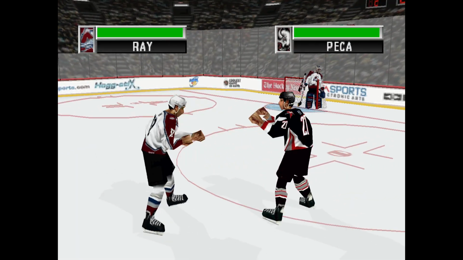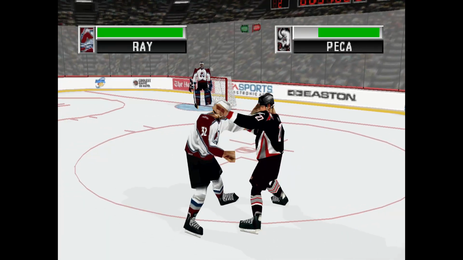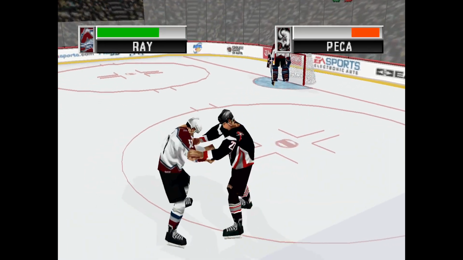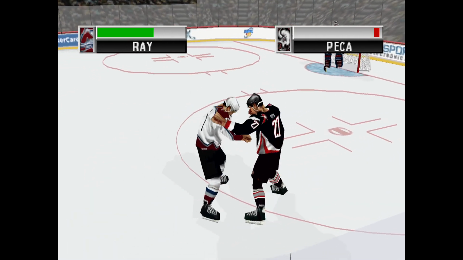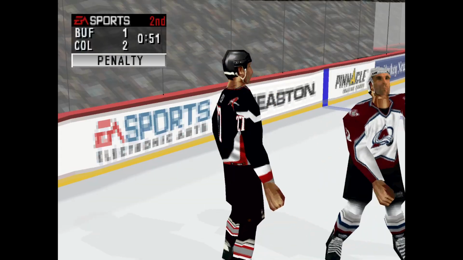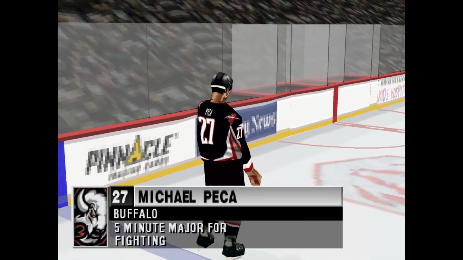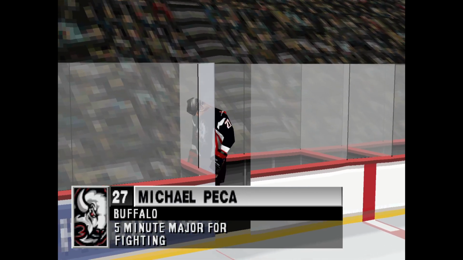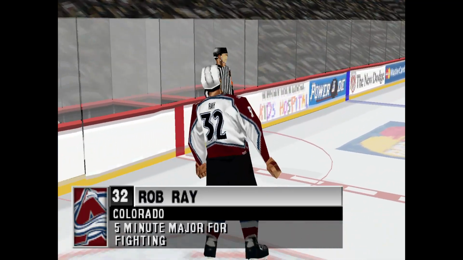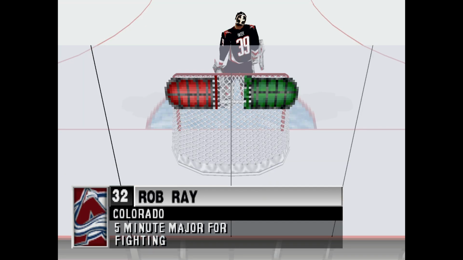Here we go again. Okay, boys, break it up. Now take a seat for 5. Buffalo penalty to number 27, Mike Pekka. A 5-minute major for fighting. Colorado penalty to number 32, Rob Ray. A 5-minute major for fighting.